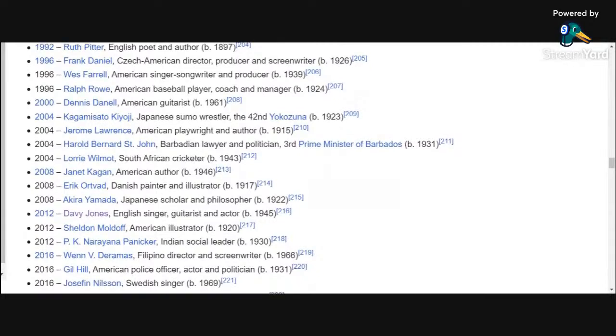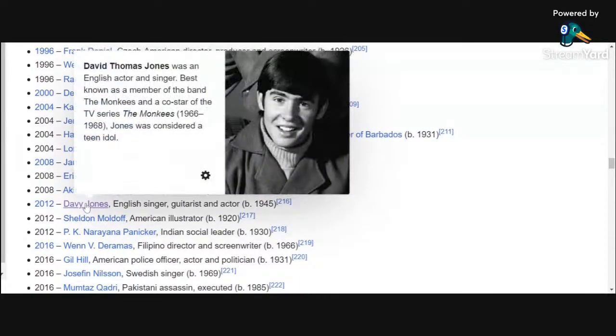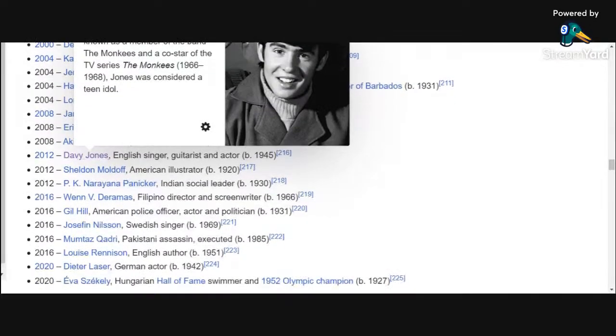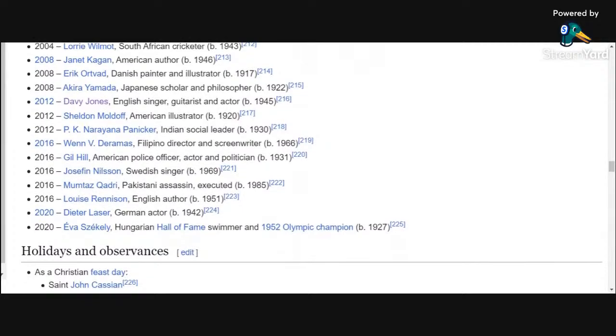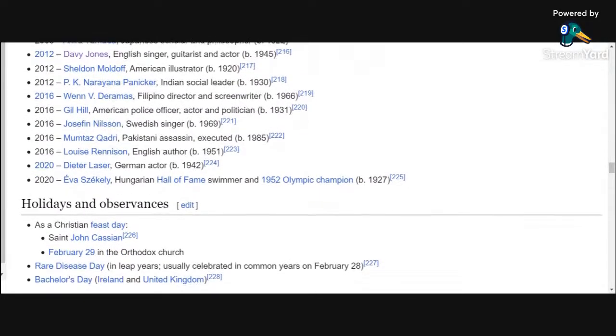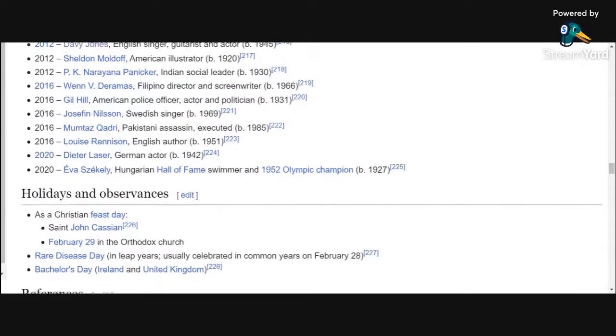We got, of course, Davy Jones of the Monkees. Hey, hey, we're the Monkees. RIP, Davy Jones, dying today, February 29th, 2012. Seems like that was only yesterday. Wrong band, but that is Davy Jones, 2012. We got some swimmers, some various German actors.